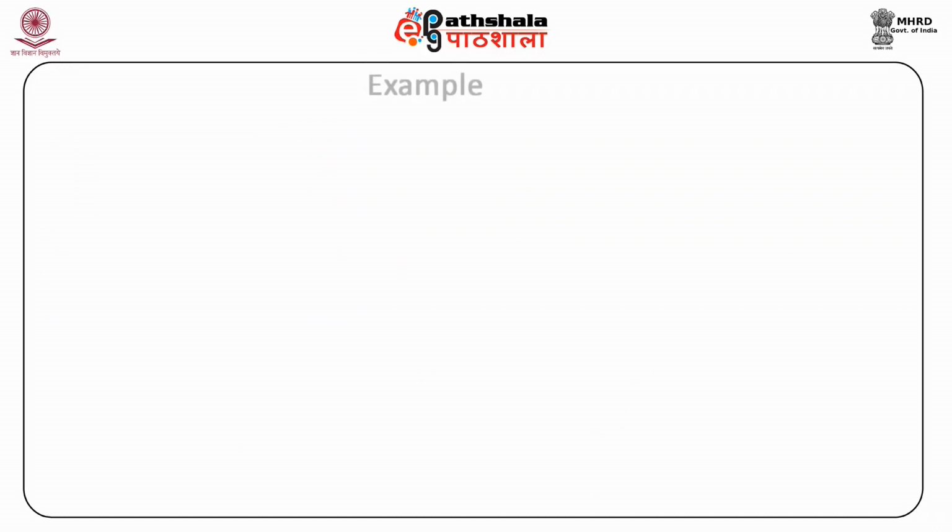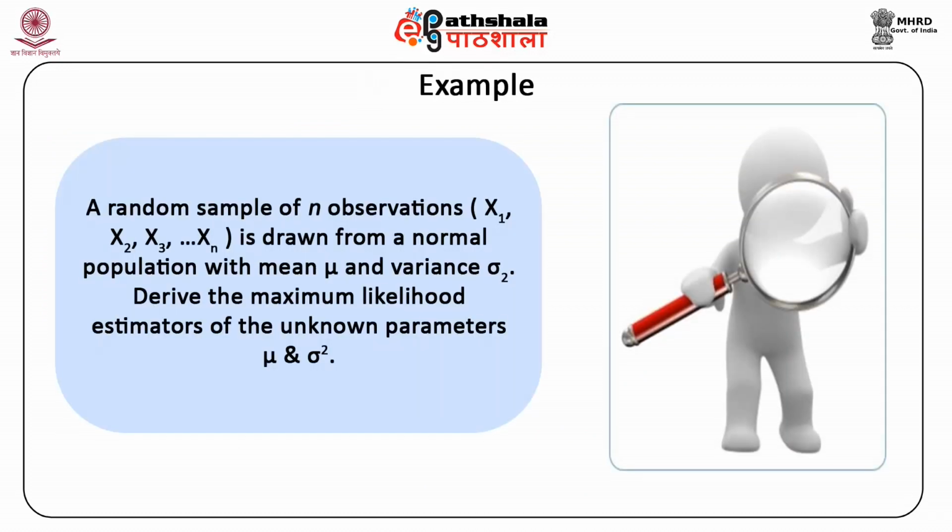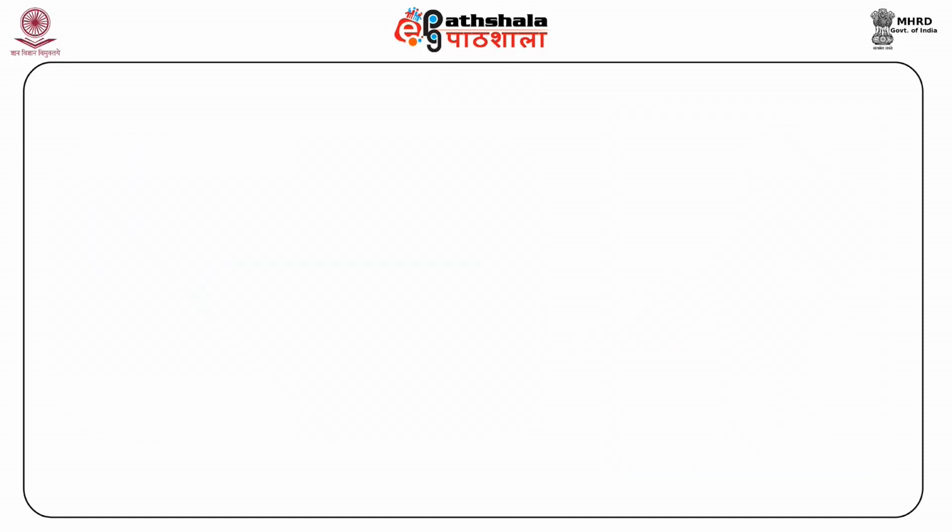Let us consider another example. A random sample of n observations x1 to xn is drawn from a normal population with mean mu and variance sigma square. Derive the maximum likelihood estimators of the unknown parameters mu and sigma square. This example is an extension of the above example.